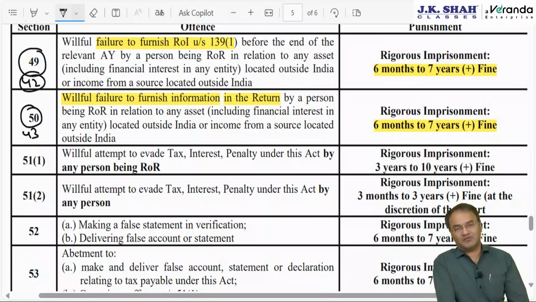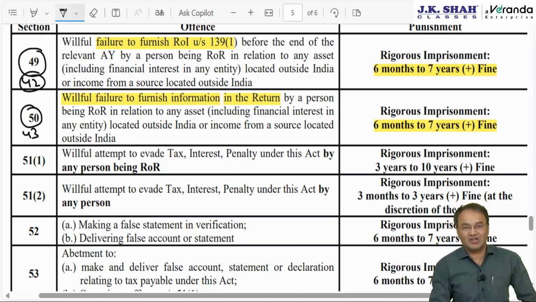Okay, but after all, it's a financial crime, so government always has a soft corner. Courts also have a soft corner. This guy is not a murderer. He is not dangerous for the society. Okay, so light moment.